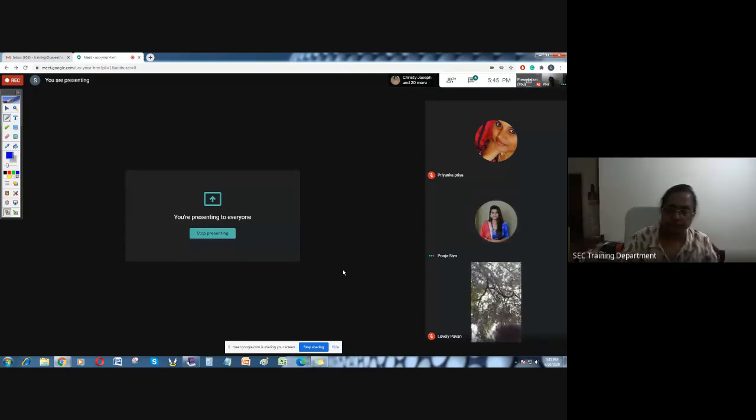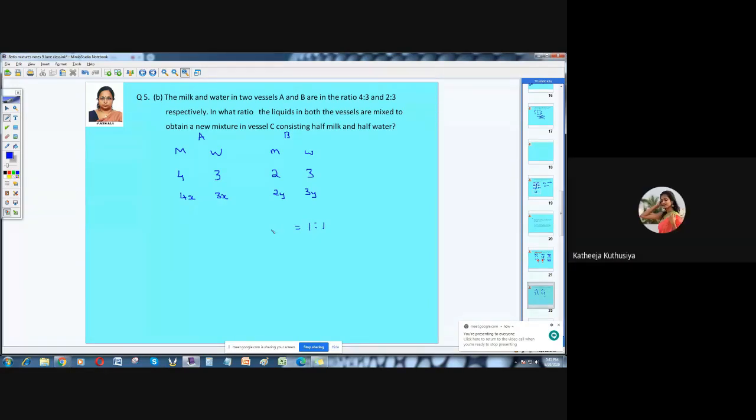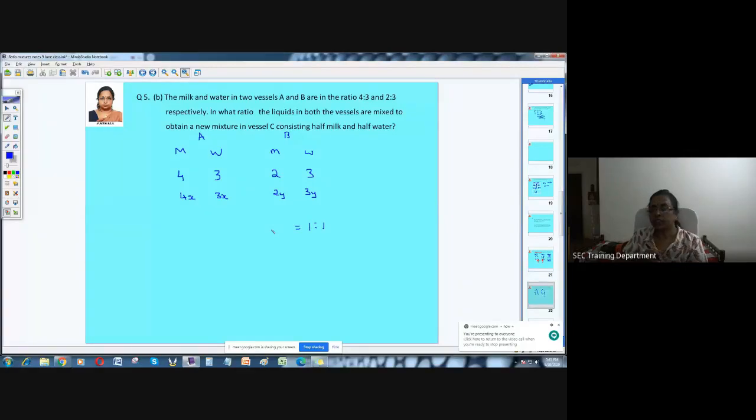So now you have to tell me the resultant is given as 1:1. I'm just going in a reverse way. What are you going to compare here? What is given in the problem? You're going to mix the two vessels' quantities together. When you mix both, they did not say in what ratio. That is what you have to find out, correct? So mix it first. When you're mixing, what will happen to your milk quantity?